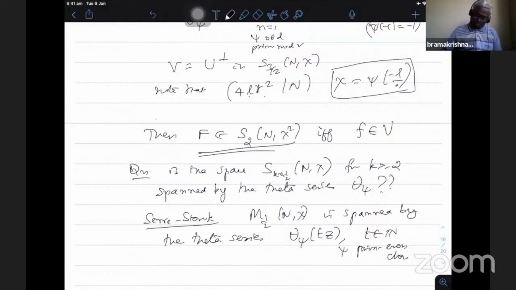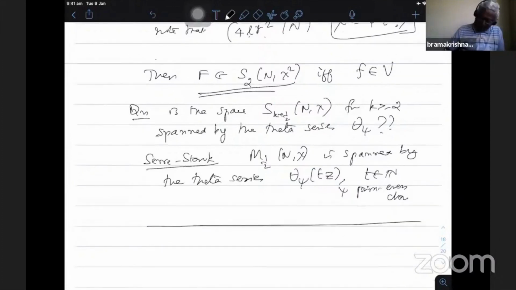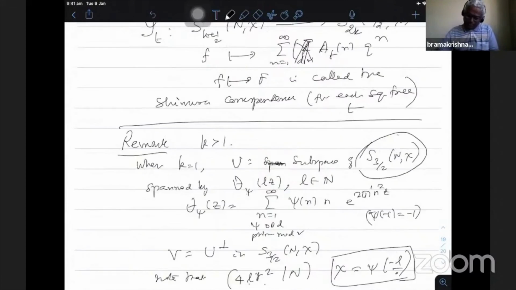So this is Serre and Stark, and this appeared in one of the modular forms volumes, volume 6 or something. It's a long paper where they describe this step. Okay, so now the next one, maybe I'll give the definition of the Shimura lift for the purpose, because there is so much confusion.